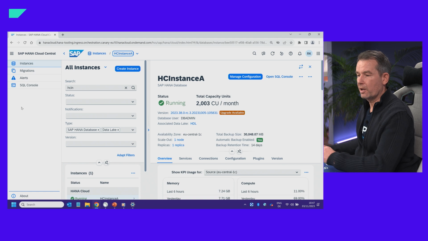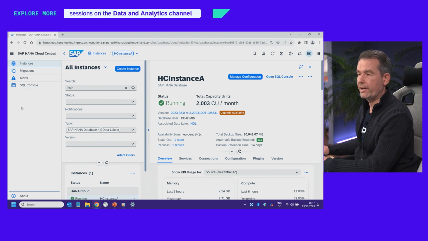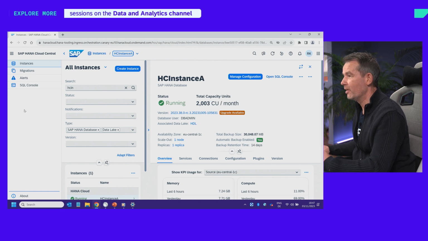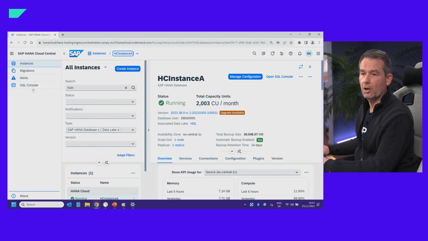Very quick, how you can administrate HANA Cloud databases with the HANA Cloud Central tooling. I did not demo the Database Explorer because it's quite known to you, I guess. So that's what I can show today and what I would like to give you for this lecture. And yeah, I think we can go over to the questions that we have.